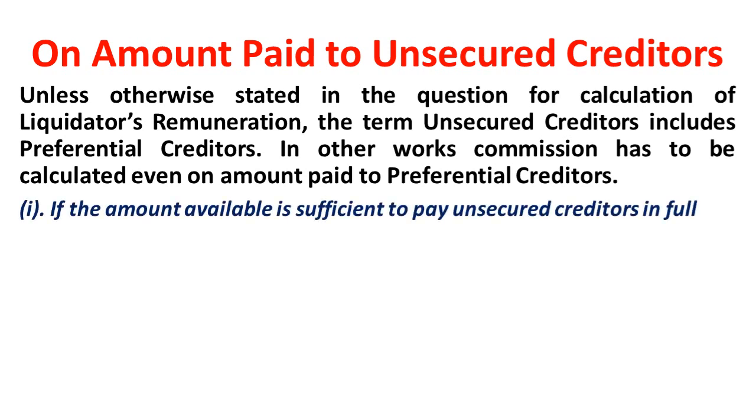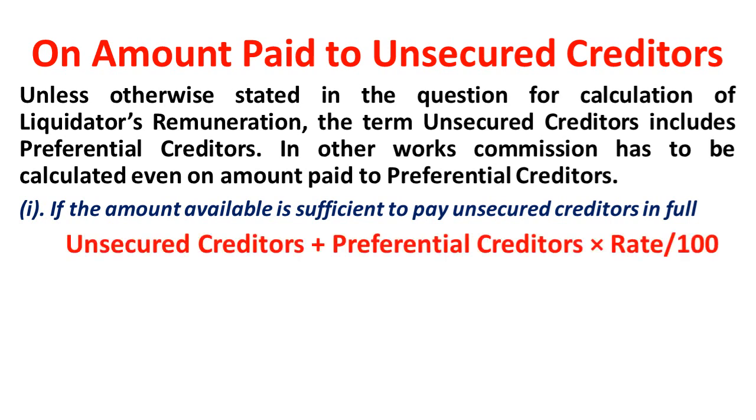There are two situations here. One is if the amount available is sufficient to pay unsecured creditors. Then the formula for calculation of remuneration is equal to unsecured creditors plus preferential creditors, both into rate divided by 100. This is the formula if the amount is sufficient.